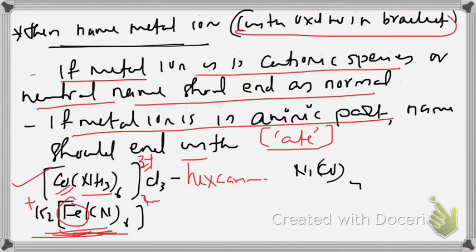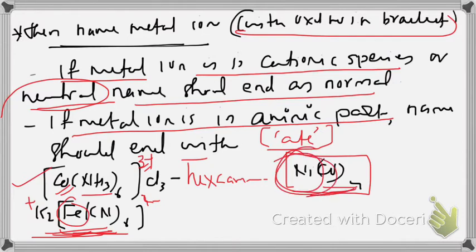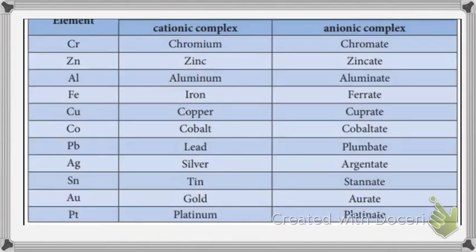Should end with ATE, ferrate. Ni(CO)4. It is a neutral complex. No charge. Not cationic or anionic. There also you have no need to give special ending. Tetracarbonyl nickel(0). That is enough. No nickelate. You should not use nickelate.